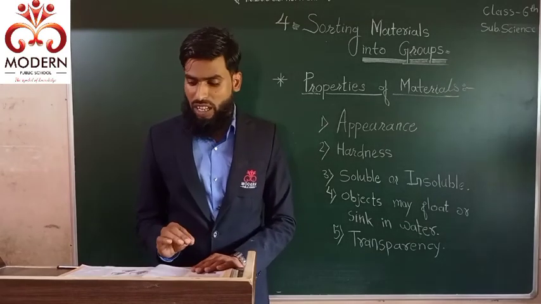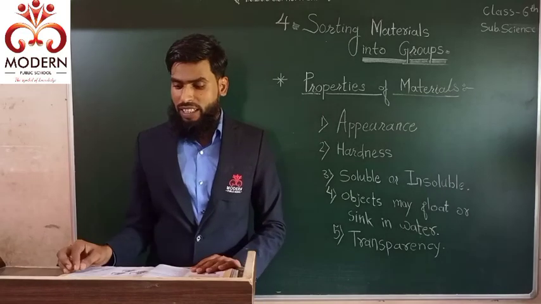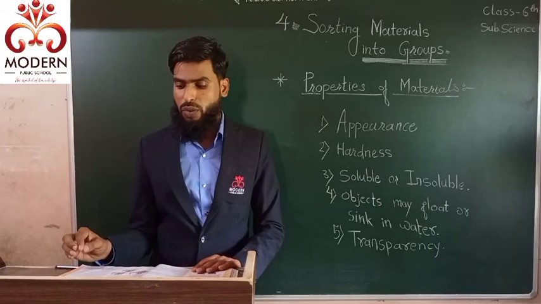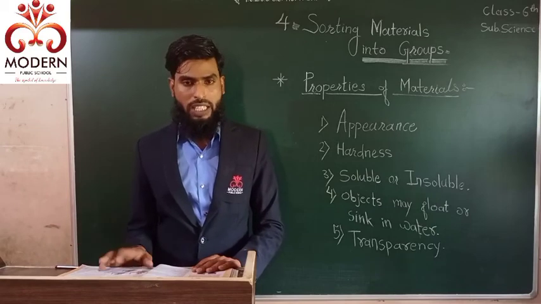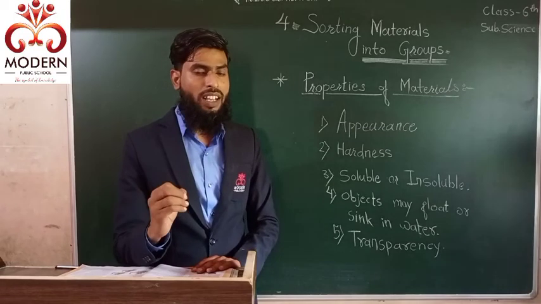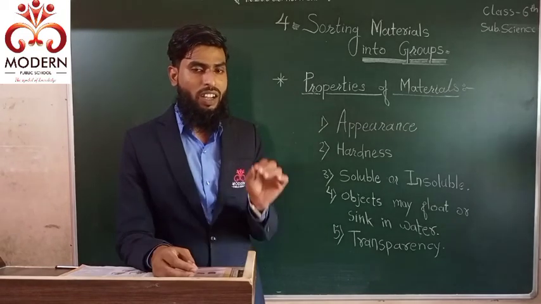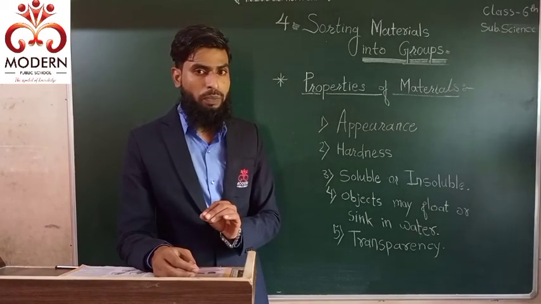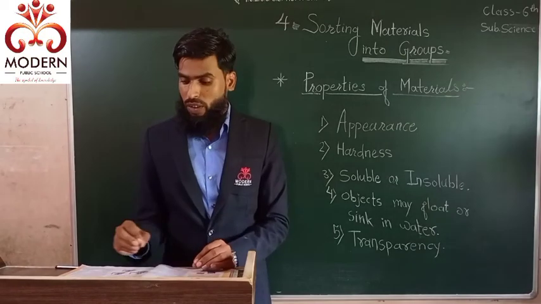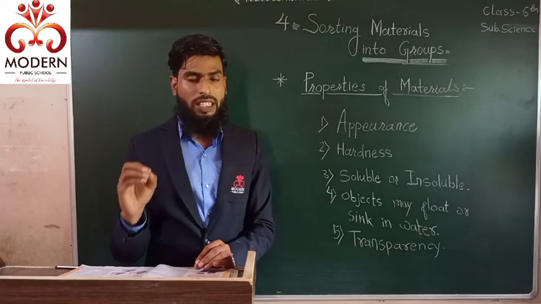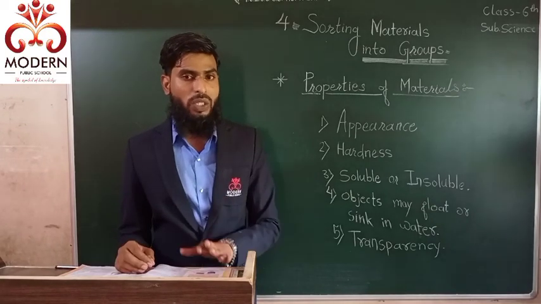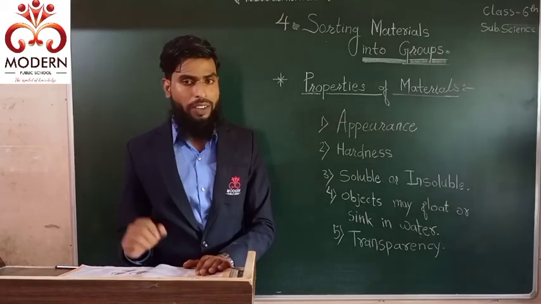Okay. On the other hand, there are some materials through which you are not able to see. Through a few things we can see, and that object is called a transparent object. But through a few things we are unable to see, and that is called opaque.